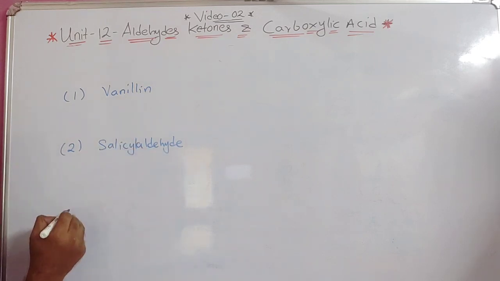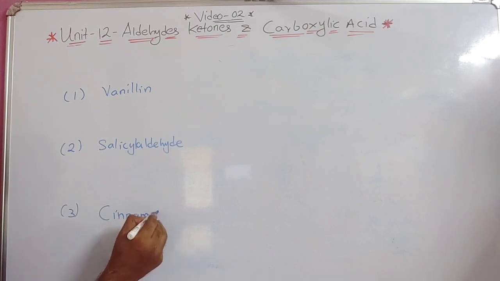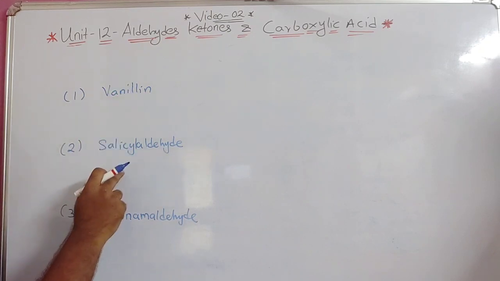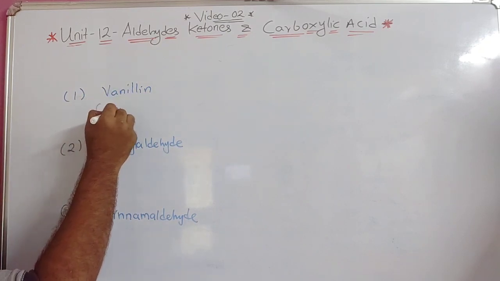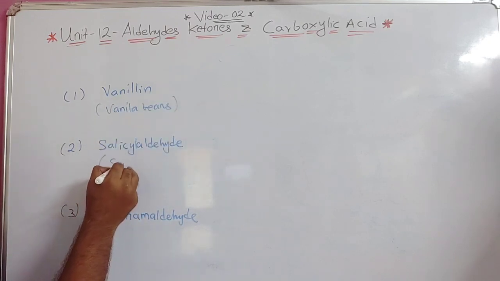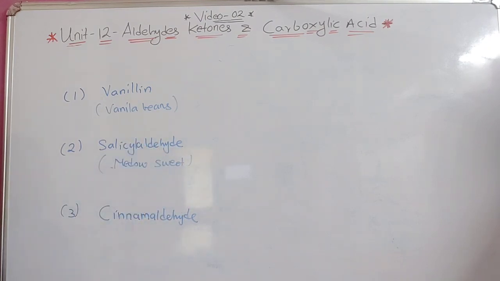And the third one we call cinnamaldehyde. These are synthesized in the laboratory. Vanilla we get from vanilla beans. This one we get from the meadowsweet plant. Meadowsweet plant gives salicylaldehyde, which has a nice smell, it is fragrant. Then another one is cinnamon.